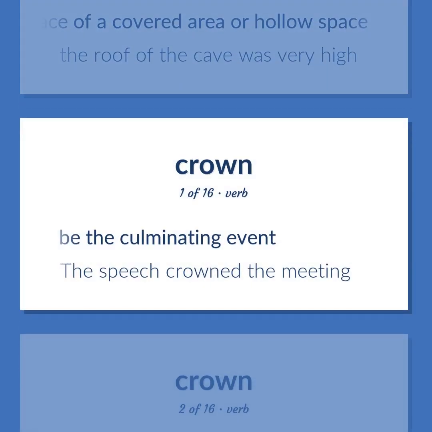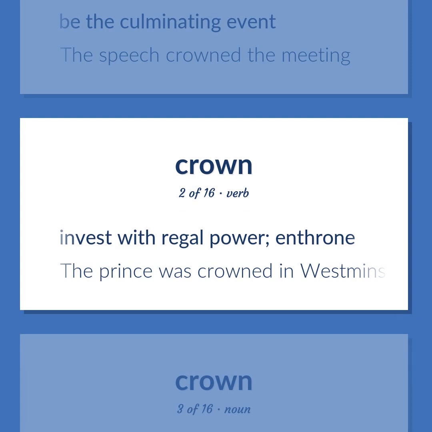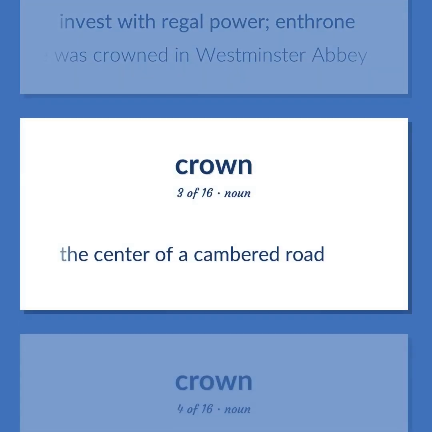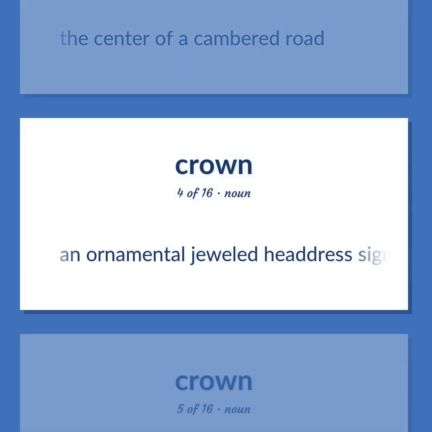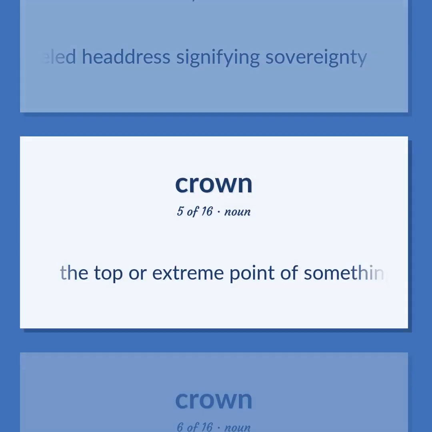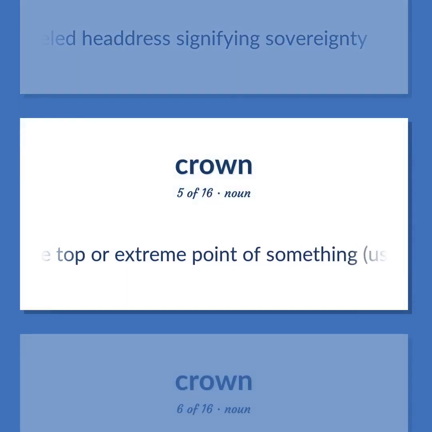Be the culminating event. The speech crowned the meeting. Invest with regal power, enthrone. The prince was crowned in Westminster Abbey. The center of a cambered road. An ornamental jeweled headdress signifying sovereignty. The top or extreme point of something, usually a mountain or hill.